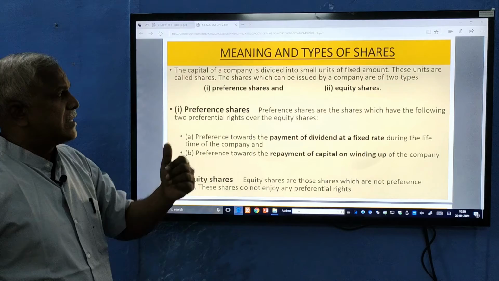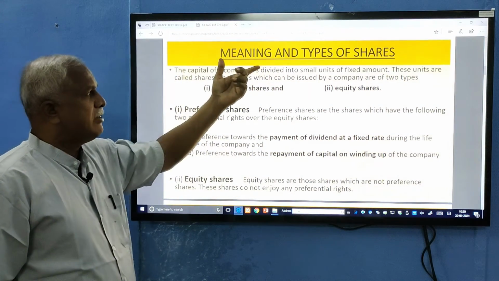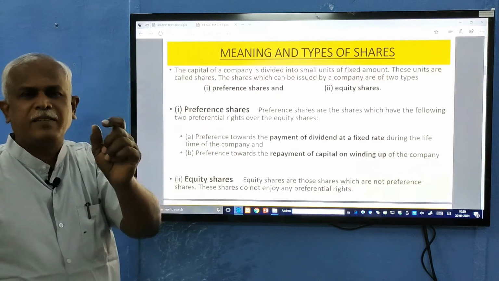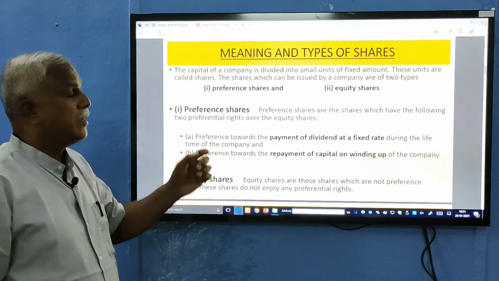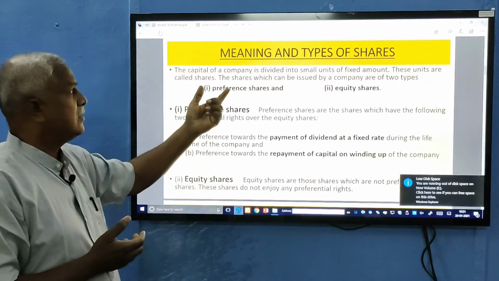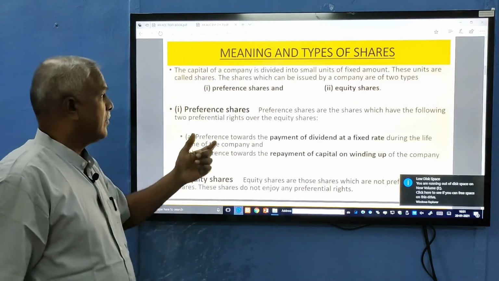What are preference shares? Shares means the capital of the company is divided into small units of fixed amount. That capital is divided into small parts. Each part is called a share. Collectively it is called capital. An individual small part is called a share. One is the preference share, another is the equity share.